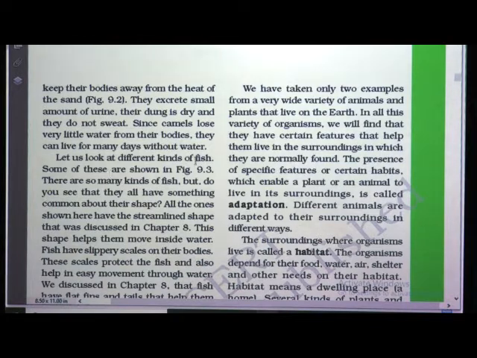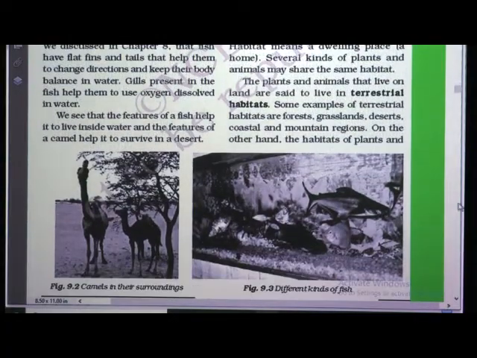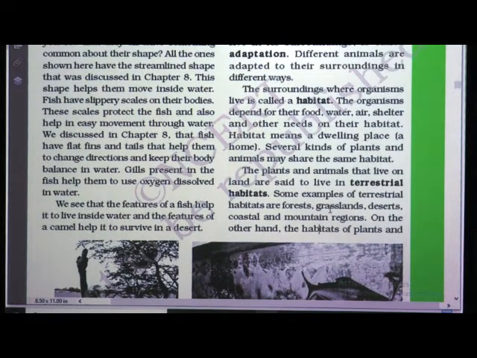Let us look at different kinds of fish. Some of these are shown here. Let us see that also. There are so many kinds of fish, but do you see that they all have something common about their shape? All the ones shown here have the streamline shape that was discussed in chapter 8. See here. We can see they have the streamlined shape. This shape helps them move inside water.